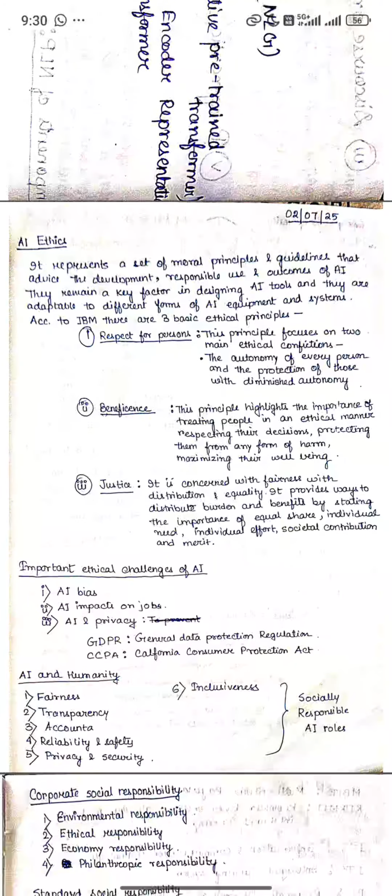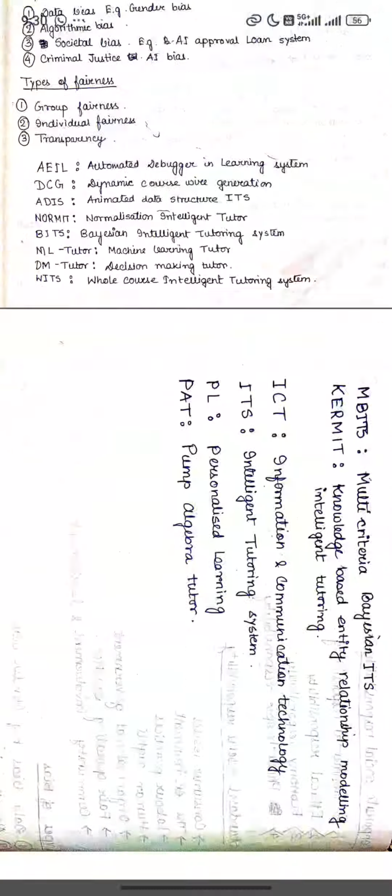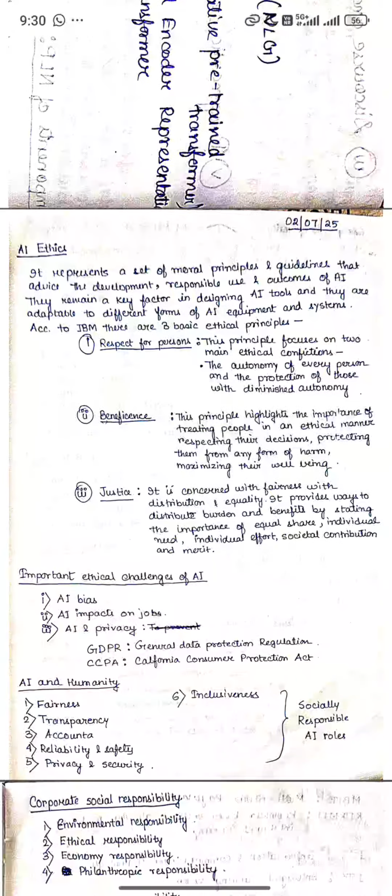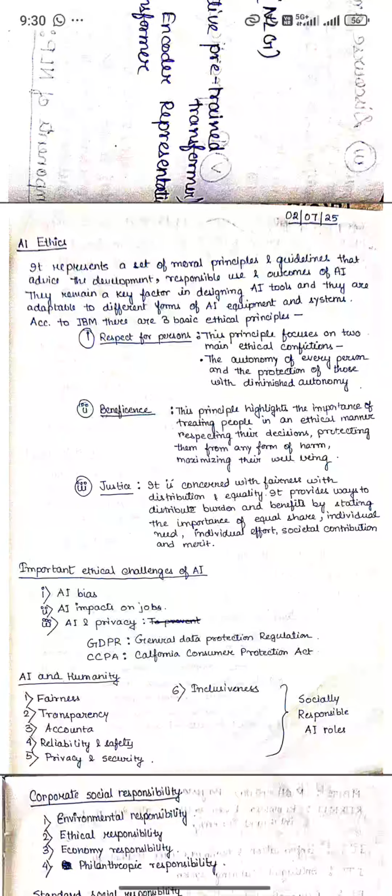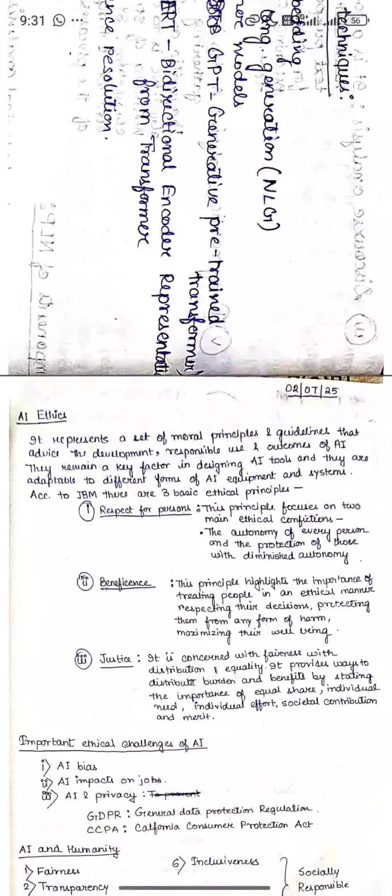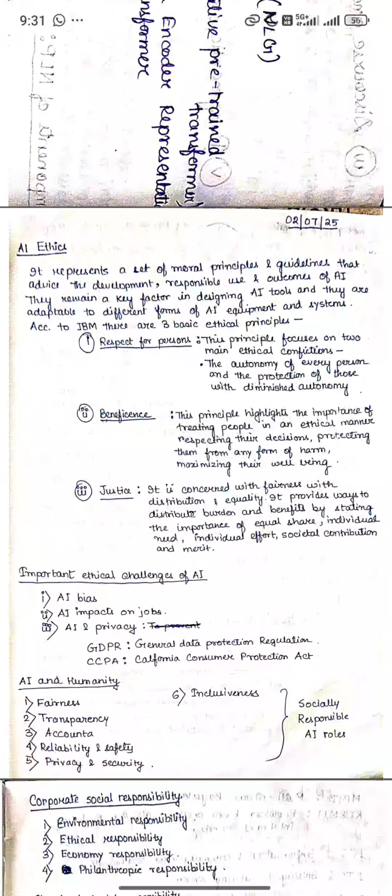Now we have AI ethics. What is AI ethics? AI ethics represents a set of moral principles and guidelines. Whatever topics I am focusing on are the ones important for MCQ. These functions, how they are working, these all are not needed for your MCQ. Therefore, I am not paying attention to it.